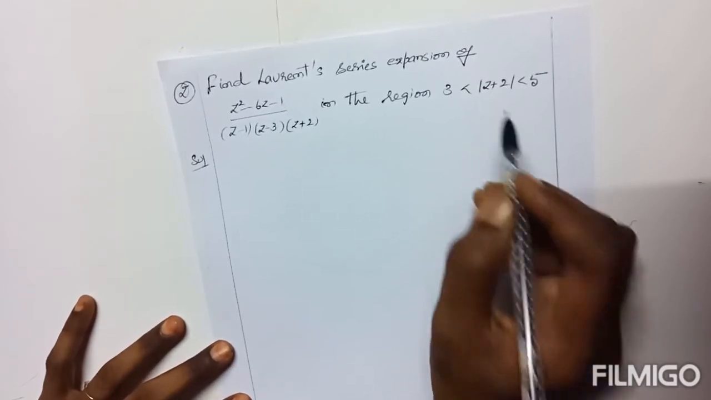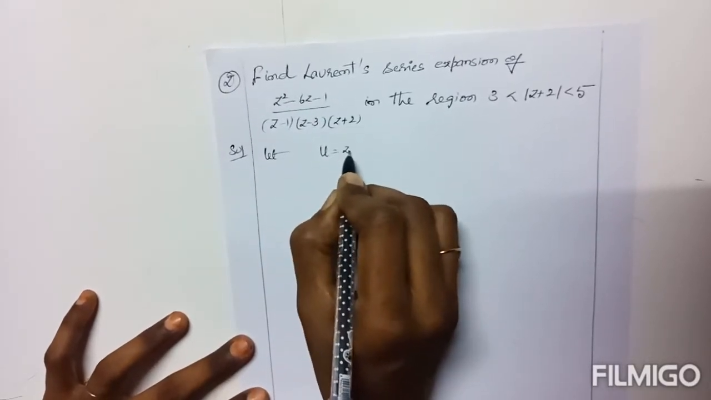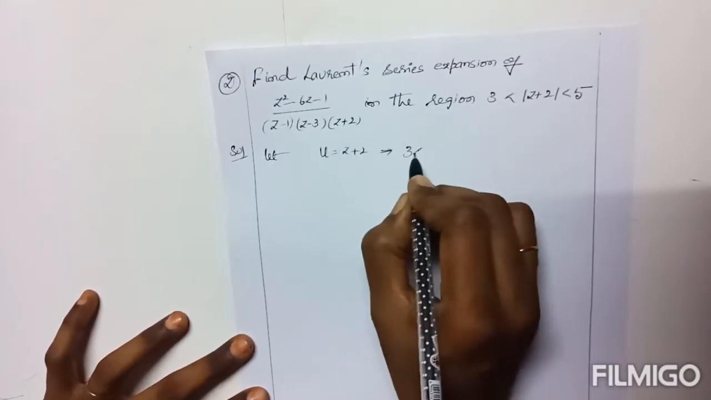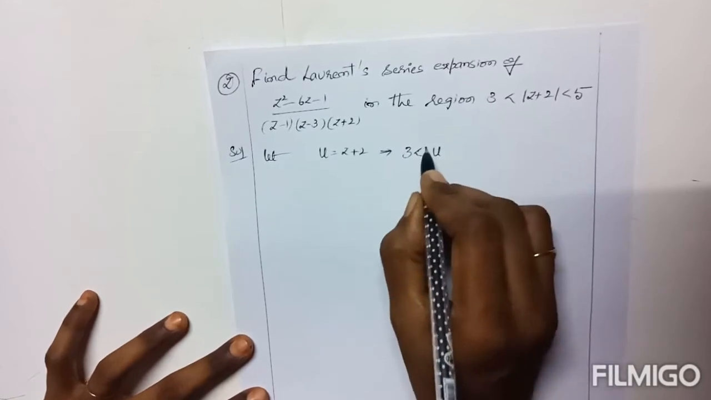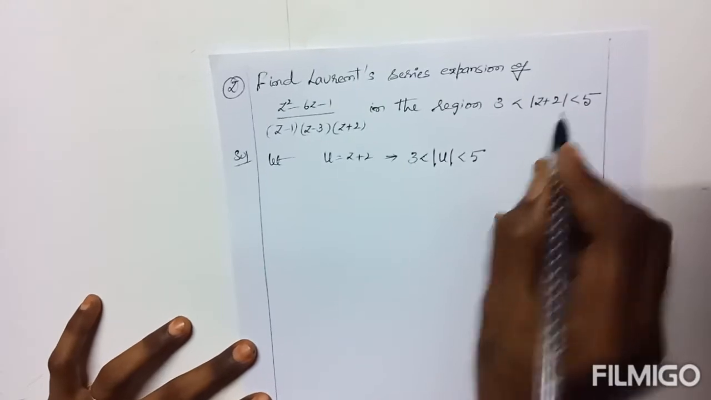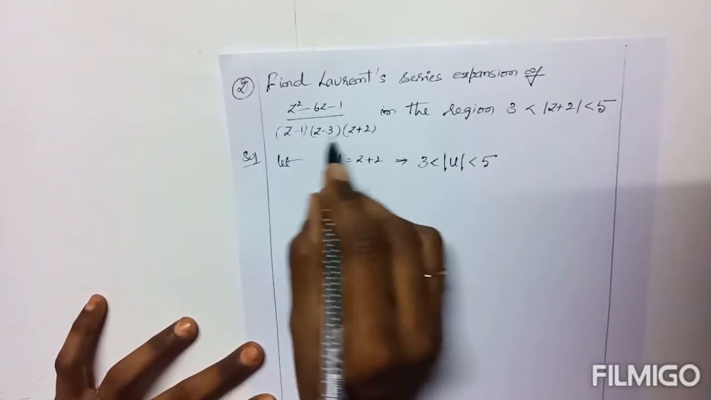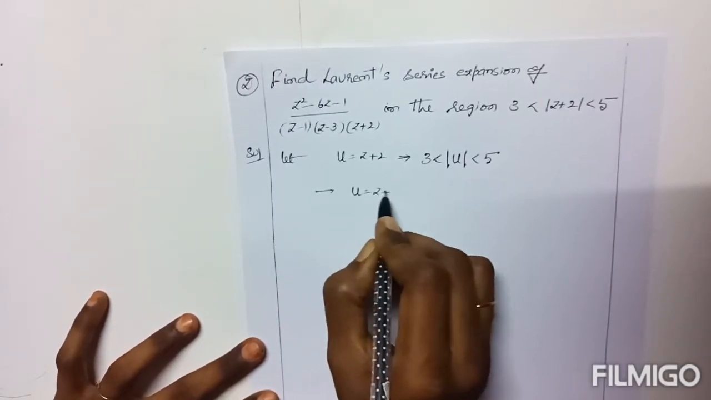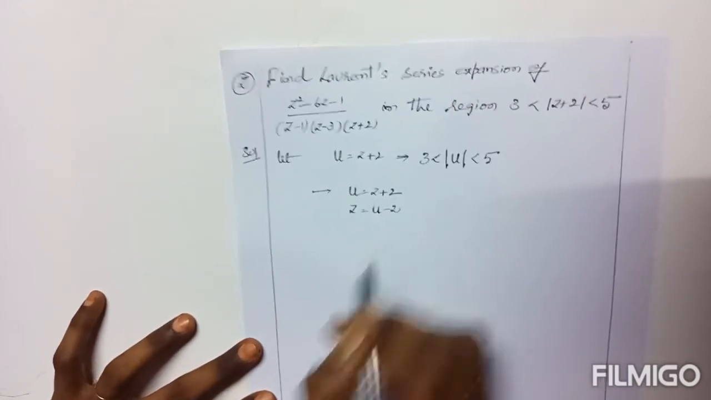It is represented by a single variable. So first, u equal to z plus 2. Then the given region will be changed as 3 is less than modulus of z plus 2, that is u, is less than 5. Now the given condition is defined in terms of u, so we should define our function also in terms of u. Now u equal to z plus 2, then z equal to u minus 2.